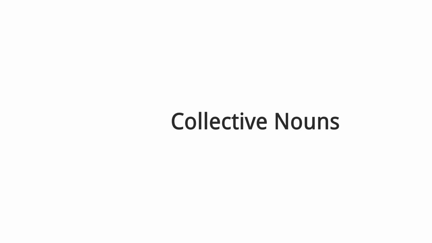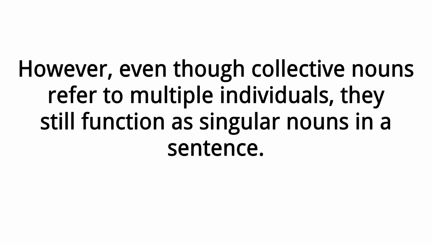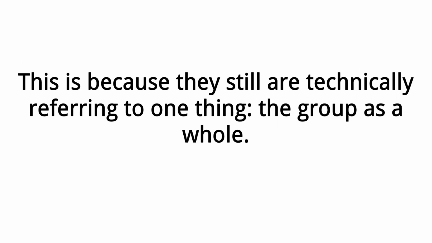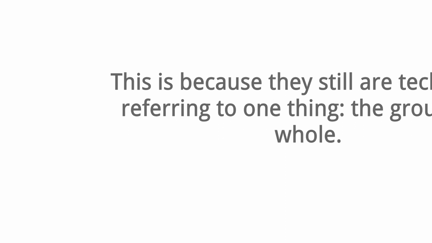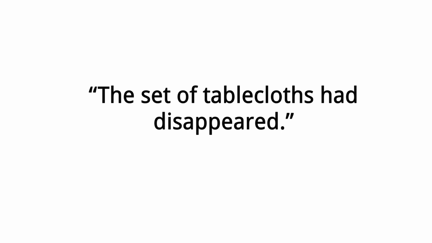Collective nouns. Collective nouns are nouns that refer to a collection, or group of multiple people, animals, or things. However, even though collective nouns refer to multiple individuals, they still function as singular nouns in a sentence. This is because they still are technically referring to one thing, the group as a whole. For example, the flock of birds flew south. The organization voted to revoke the rules that it had previously approved. The set of tablecloths had disappeared.